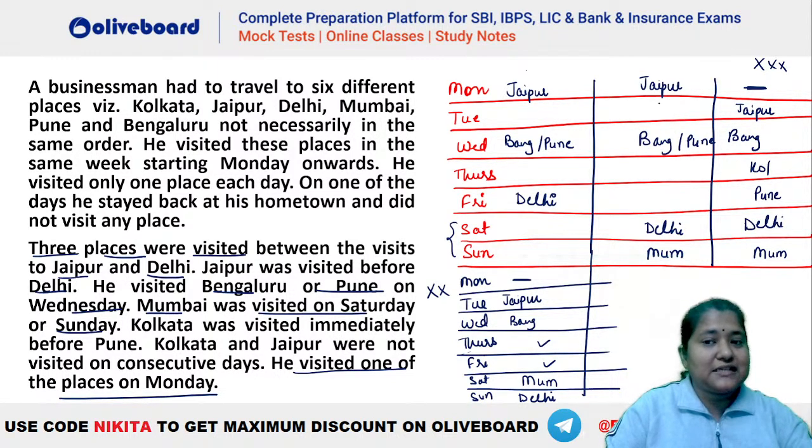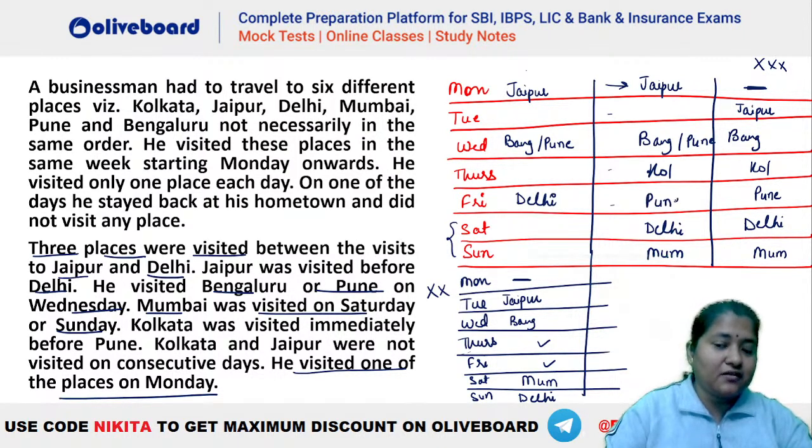अब again, you can see that we should have one of the off days here, right? Either this one, this one, this one, right? इन तीनों में से कोई है. Now what is given? Kolkata and Jaipur are not visited on consecutive days, right? So Kolkata and Jaipur should not be consecutive. So let's say if we take Kolkata here, then Pune will be here, and Jaipur is already there. इसमें तो Jaipur यहाँ पर है. That means Kolkata cannot be here on Tuesday. So Kolkata, immediately before Pune, will be here, right? And this will be the off day here.